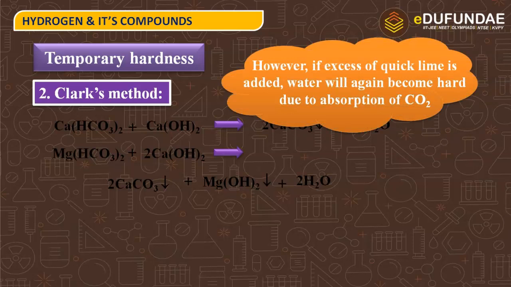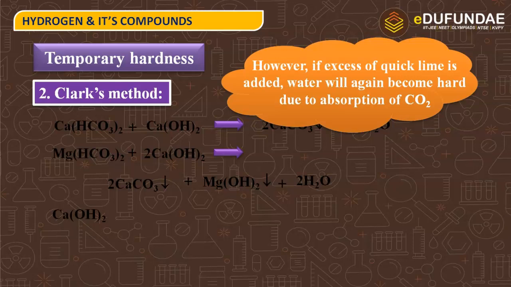However, if excess of quick lime is added, then water will again become hard due to the absorption of carbon dioxide. Therefore, the amount of calcium hydroxide must be appropriate to soften the water.